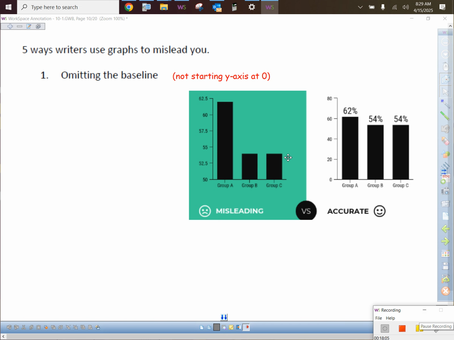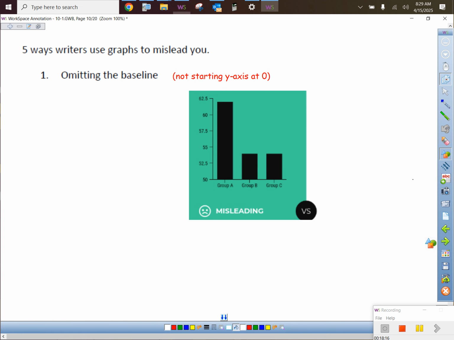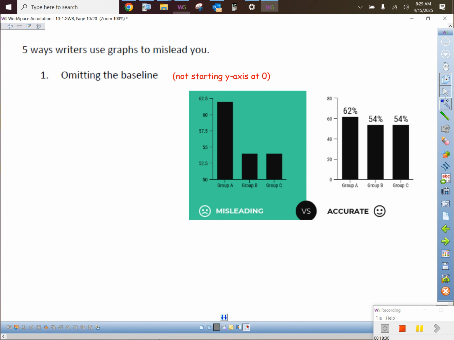The graph that I have in green is a misleading graph. Bad, bad graph. If I cover this up, doesn't it look like Group A is kicking butt? Group A is rocking and rolling, because its bar is way taller than the other bars. But that's misleading because they cut the y-axis off.